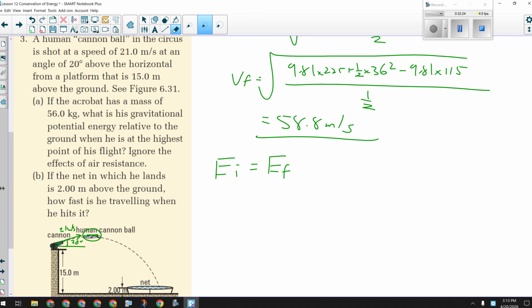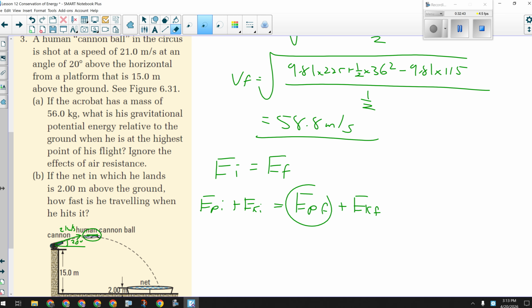I'm going to find his potential energy, not his height, at that point. So initial potential plus initial kinetic equals final potential, which is what the question wants, plus final kinetic. So I just need to solve for this.